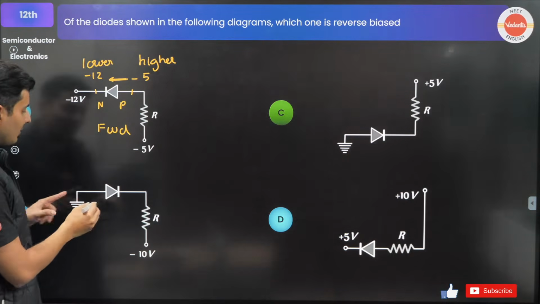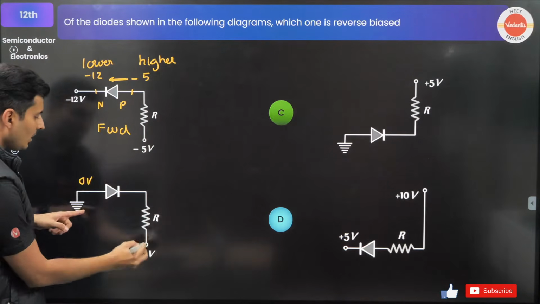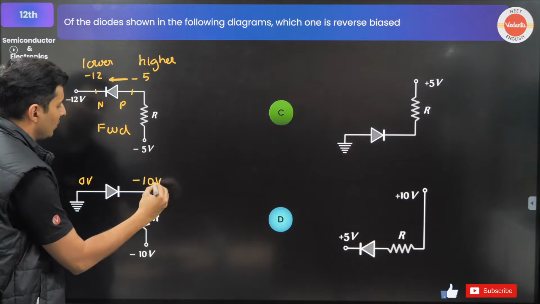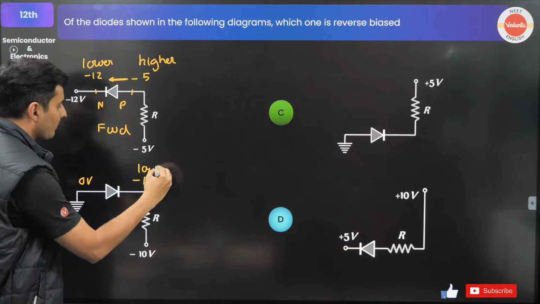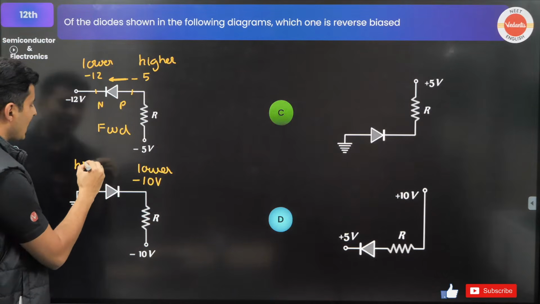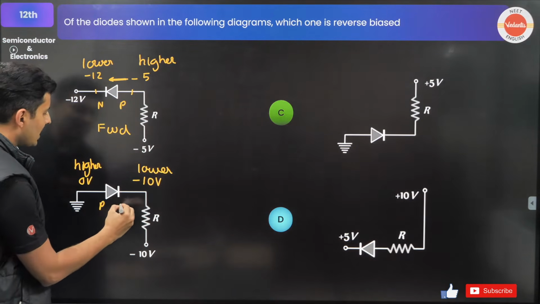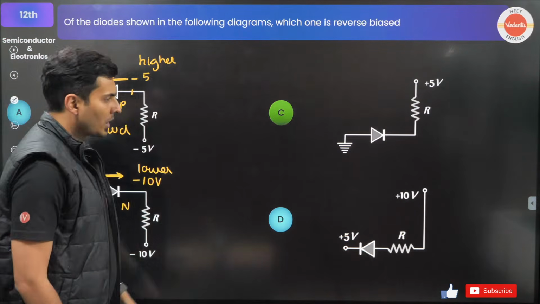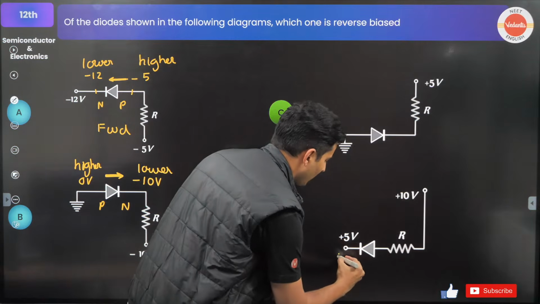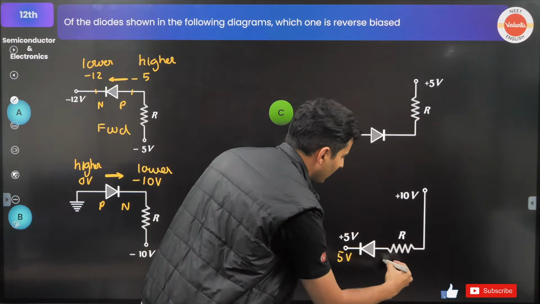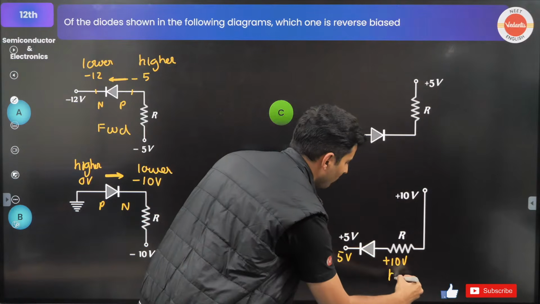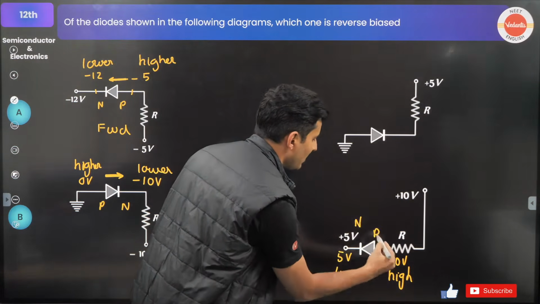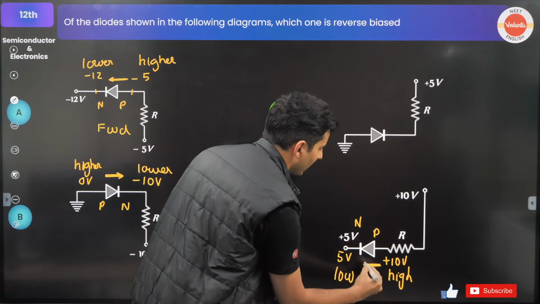Got it? Perfect. Similarly, look over here, this is 0 volts. This is, maybe some drop will be there, but approximately you can say -10 volts. -10 is obviously lower, and 0 is obviously higher than any negative number. This is P, this is N. P to higher, N to lower, current will definitely flow over here. If you look at D, this is 5 volts and this is 10 volts. 10 volts is obviously higher, 5 is obviously lower. This is P type, this is N type, P to high, N to low. So obviously current can flow.